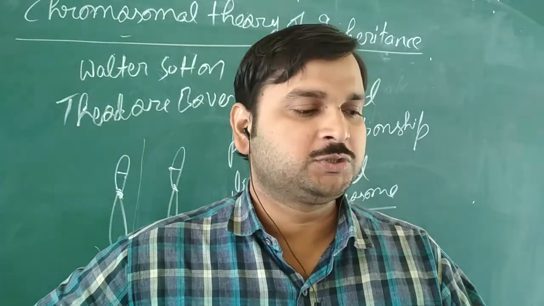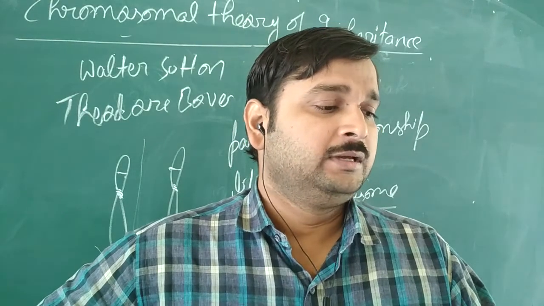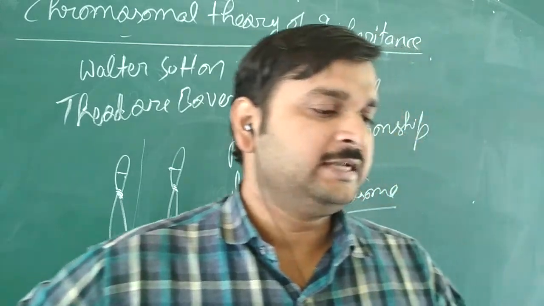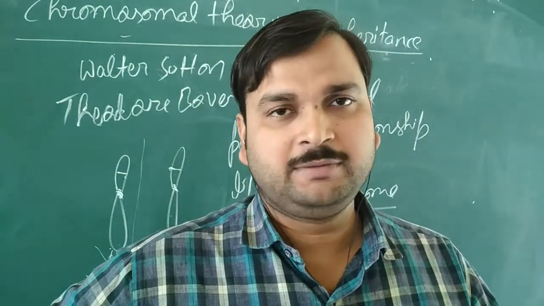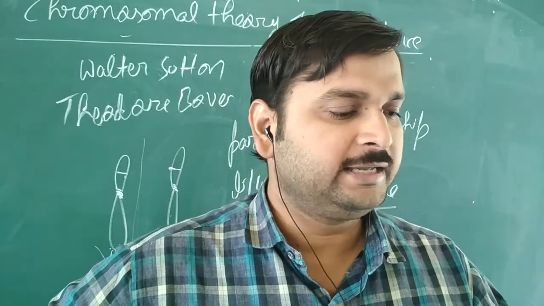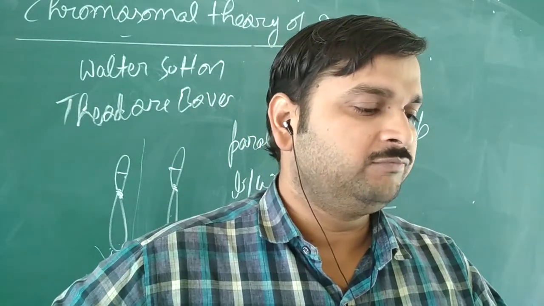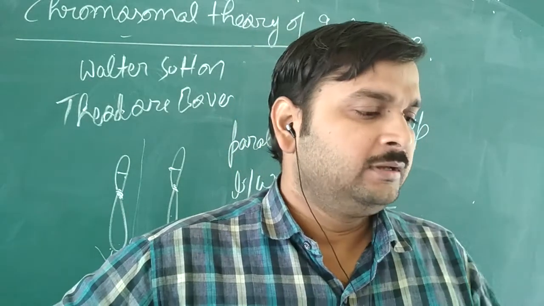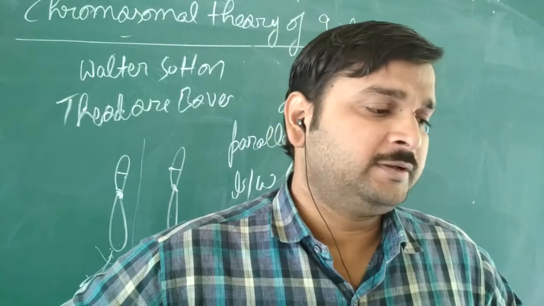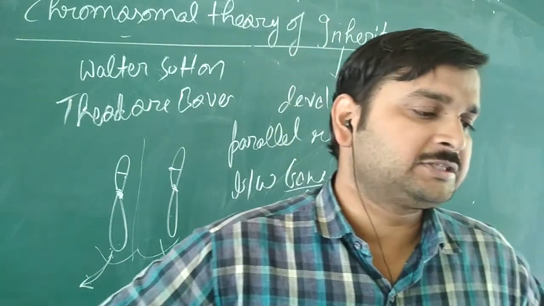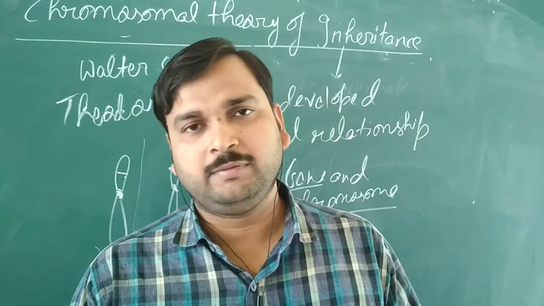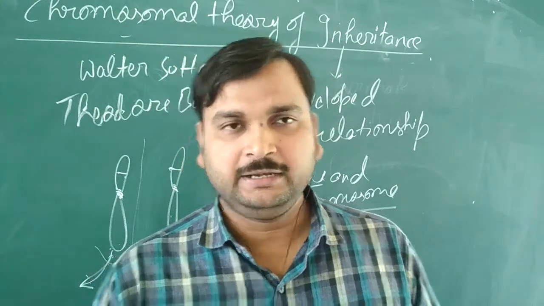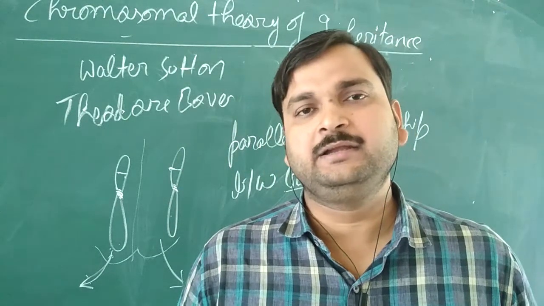In the second point, in A, segregate at the time of gamete formation such that only one of each pair is transferred to the gamete. Same point is given in B: segregate at gamete formation and only one of each pair is transferred to a gamete. Then the third point is given: independent pairs segregate independent of each other. If you remember, this is nothing but the concept of Mendel's law of independent assortment, that independent pairs segregate independent of each other.